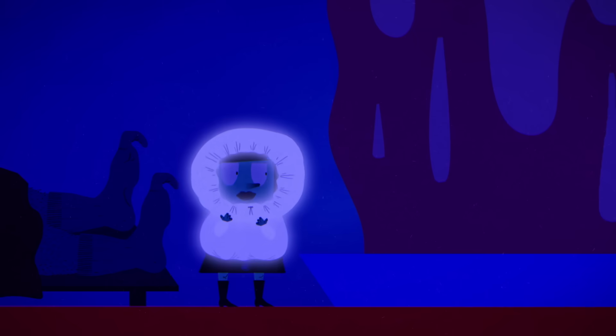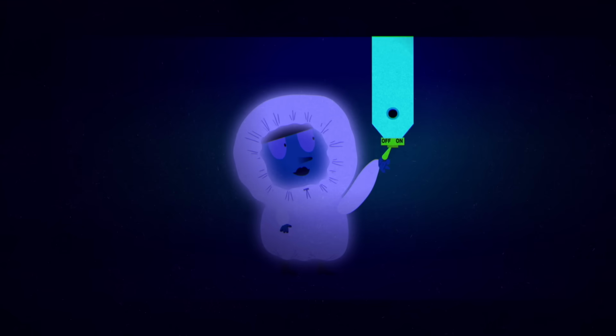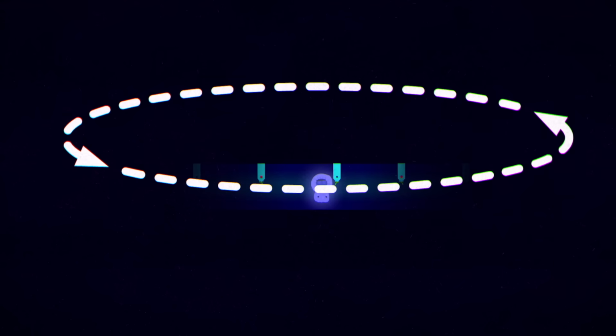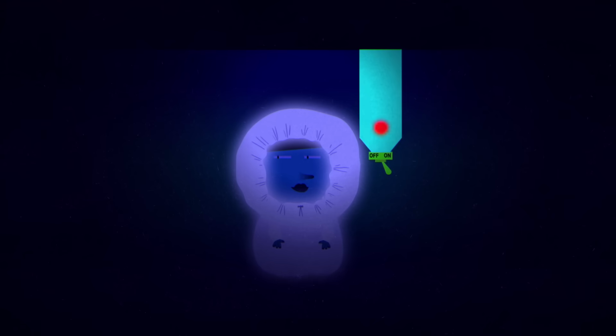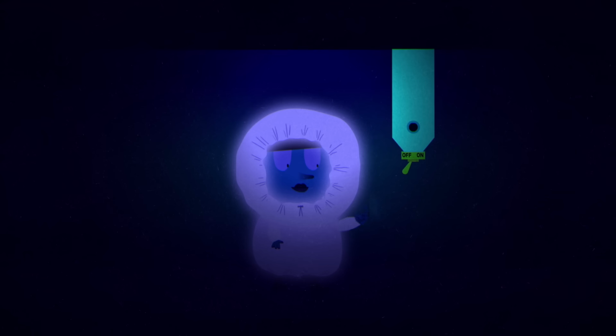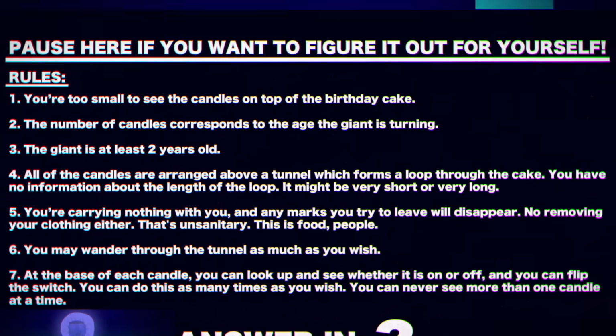As night sets, you pull on a full bodysuit and brace yourself for vanilla cream. Anywhere in the tunnel, you can see whether the candle above you is lit and can switch it on or off. Some are currently on and others off, in no discernible pattern. The tunnel is a single loop, and in the dark you can't tell its shape or size. You aren't carrying anything with you, and any marks you make will disappear. You need a strategy. How can you count the candles?